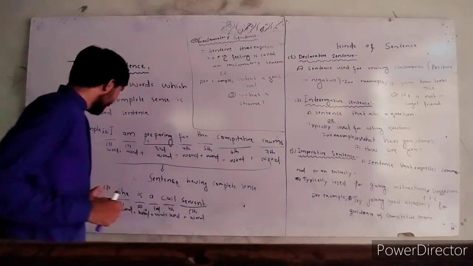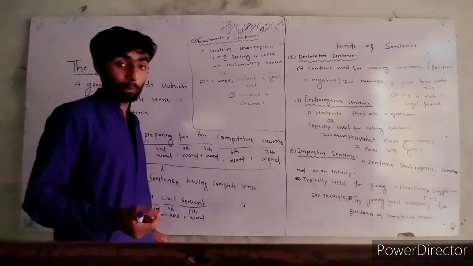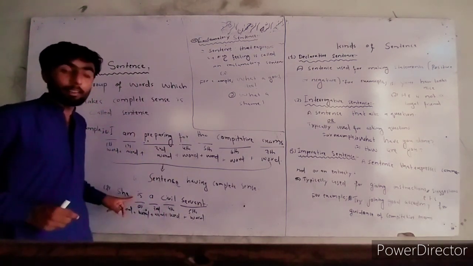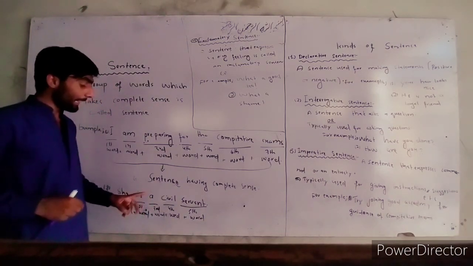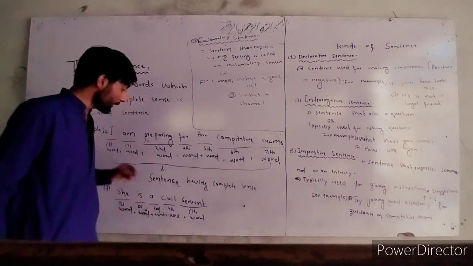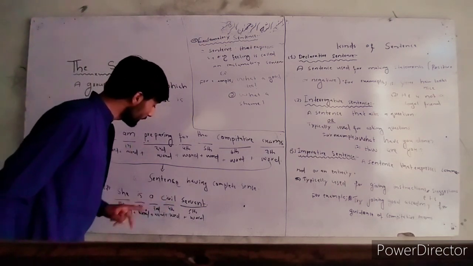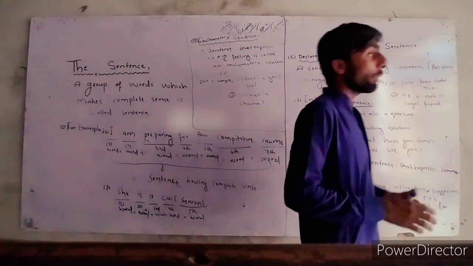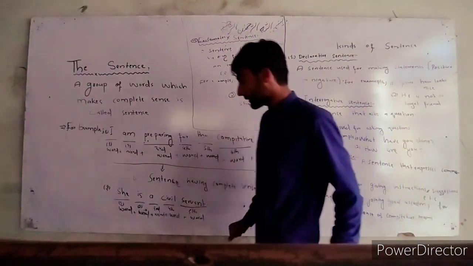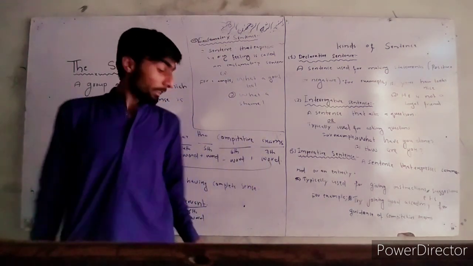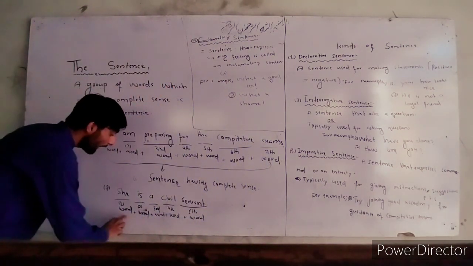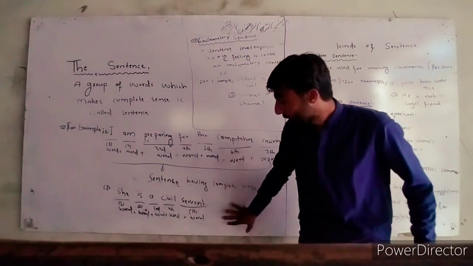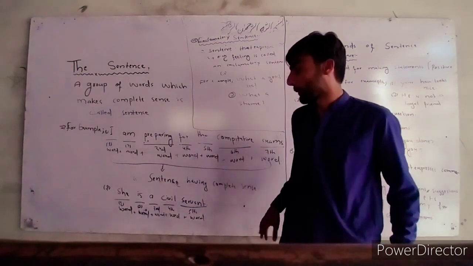Now the second example: She is a civil servant. The first word is she, the second word is is, the third, in grammar, is a determiner or article, the fourth word is civil, and the fifth is servant. So civil servant. All these words give us a complete sense that she is a civil servant.